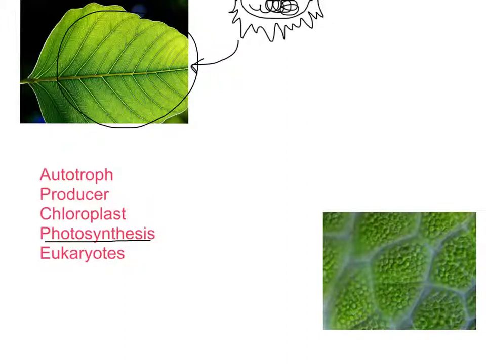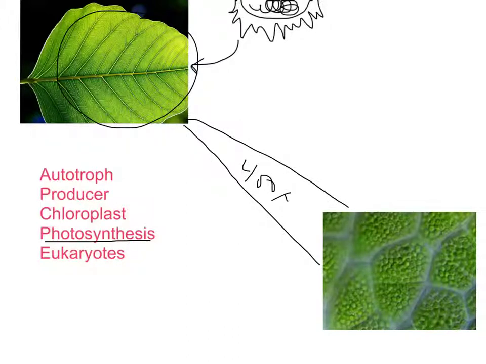And so if you look at a plant leaf, you see this entire structure. But if we were to zoom in on it a couple of hundred times, so imagine this is your microscope and you're zooming in 400 times here, this is what you would see.